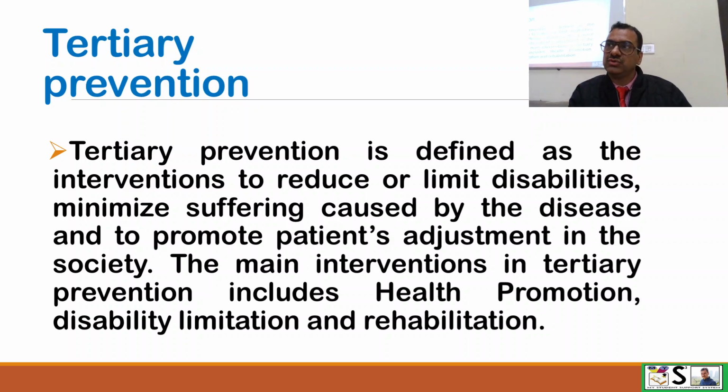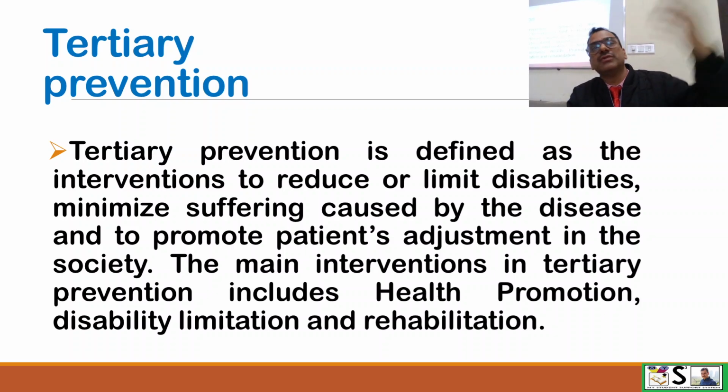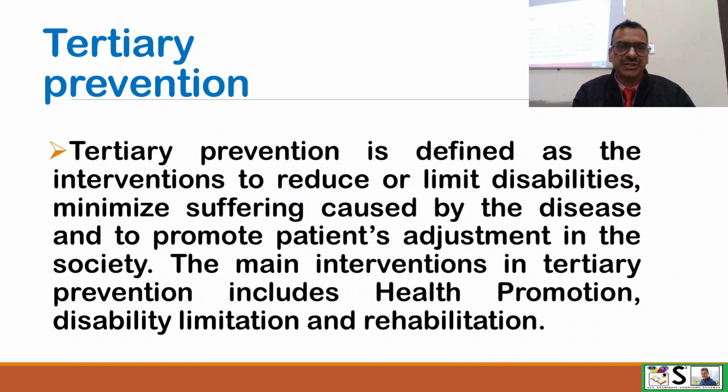These measures are known as tertiary prevention, which we apply after completion of the treatment. Tertiary prevention is defined as the intervention which reduces or limits the disabilities, minimizes the suffering caused by the disease, and promotes the patient's adjustment in the society. When he reaches back, his adjustment should be proper.